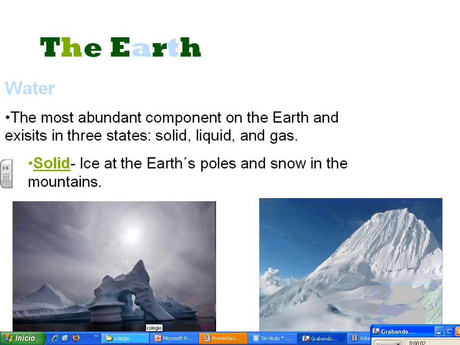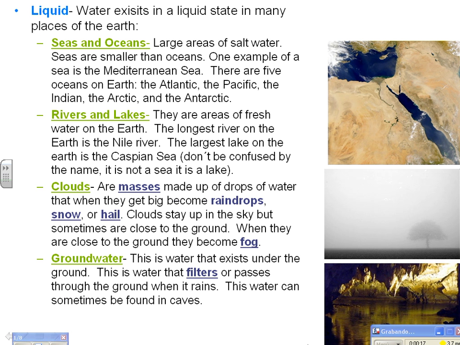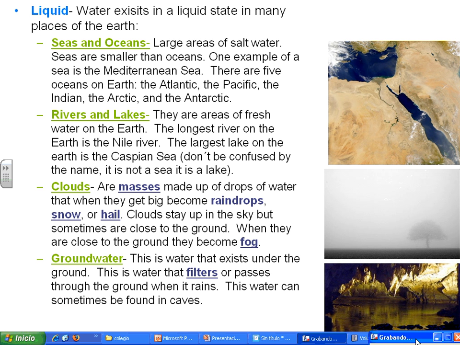The Earth. Water. Water is the most abundant component on the Earth and exists in three states: solid, liquid, and gas. Solid: ice at the Earth's poles and snow in the mountains. Liquid: water exists in a liquid state in many places of the Earth.